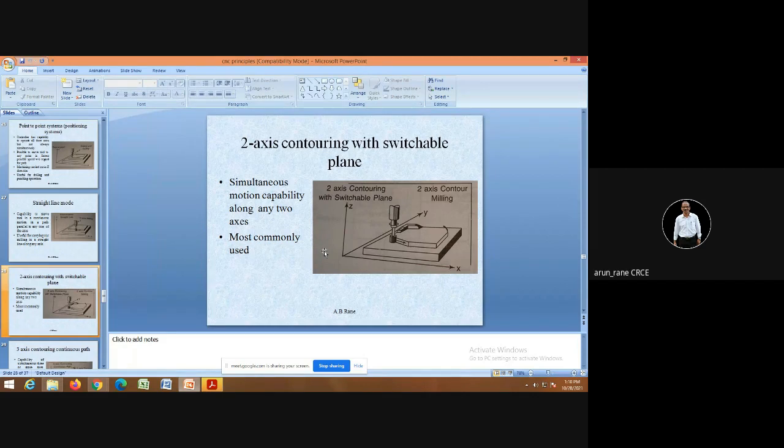So there are algorithms built inside the computers. If x moves by 1 mm and y also moves by 1 mm, I am going to get 45 degrees. If x is moved by 5 mm and y is also moved by 5 mm, I get 45 degrees. If both are not the same, then I get a different angle.